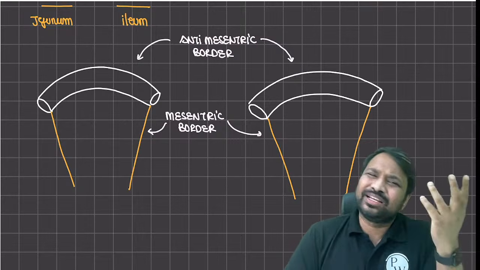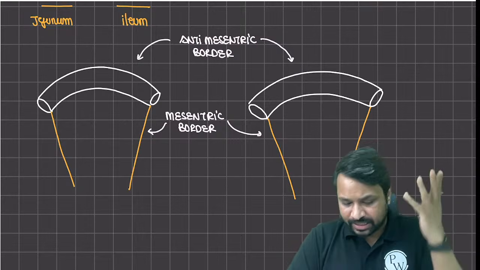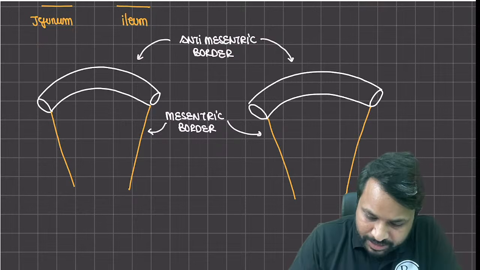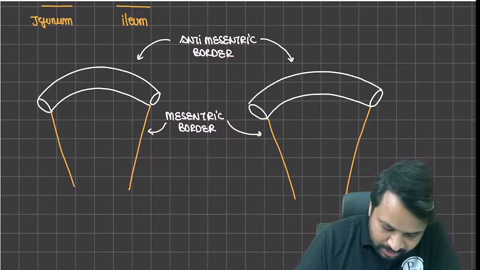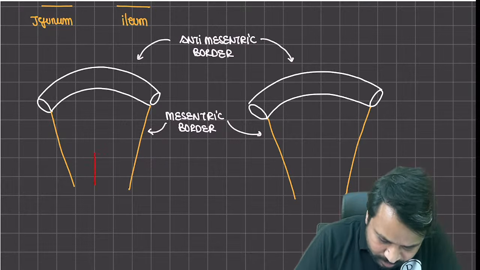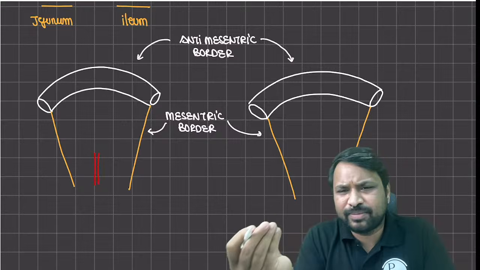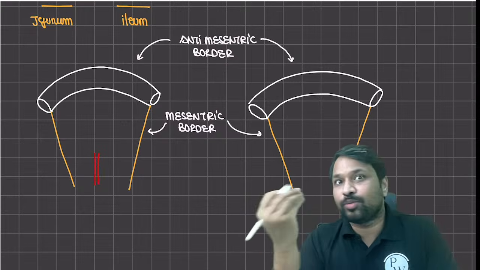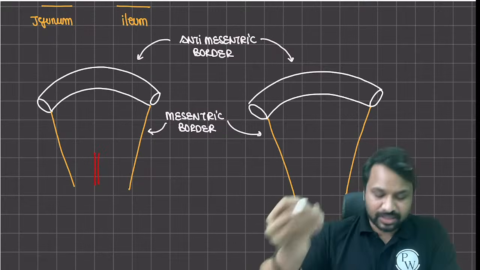Okay, the anti-mesenteric border is there, it means there. Now, I'm going to show you a small differential component of the blood supply so that you will be able to identify better. Now, this is the blood supply to the small bowel. It is predominantly supplied by the superior mesenteric artery. There is no if and but in that. We'll talk about it when we talk about the colon. This is a beautiful architecture that we have to discuss there.